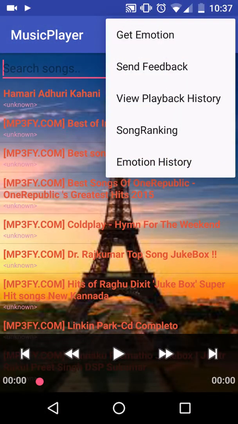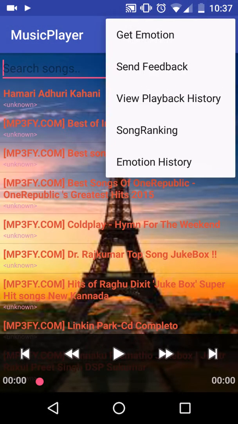So the other primary functionality of the app is he wants to check the emotion history. He can just click on the emotion history. So we have uploaded it thrice, so he can see that his emotion state is happy, sad.